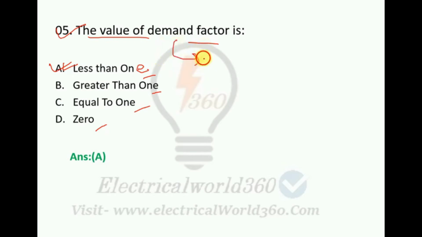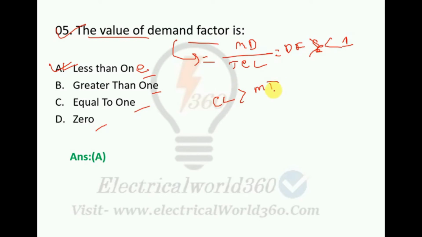Demand factor is equal to the maximum demand divided by the total connected load. So, as we know, the maximum demand by the total connected load is equal to the demand factor, and demand factor is less than 1. Why is the demand factor less than 1? Because at every time the connected load is more than the maximum demand. So that is why the value of demand factor is less than 1.